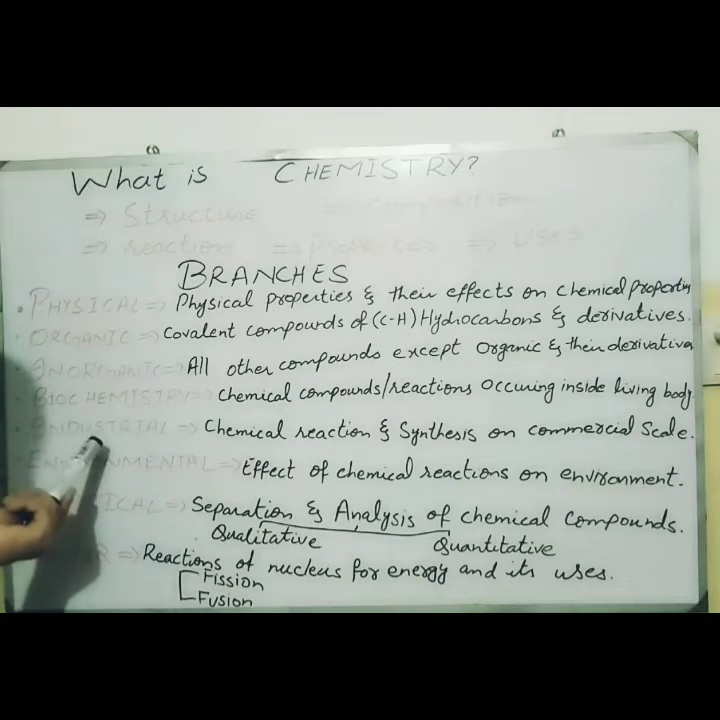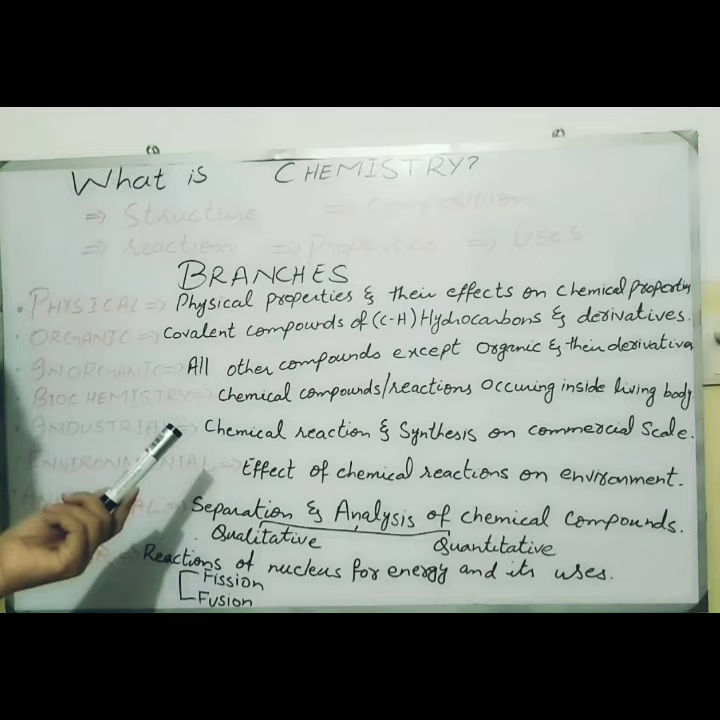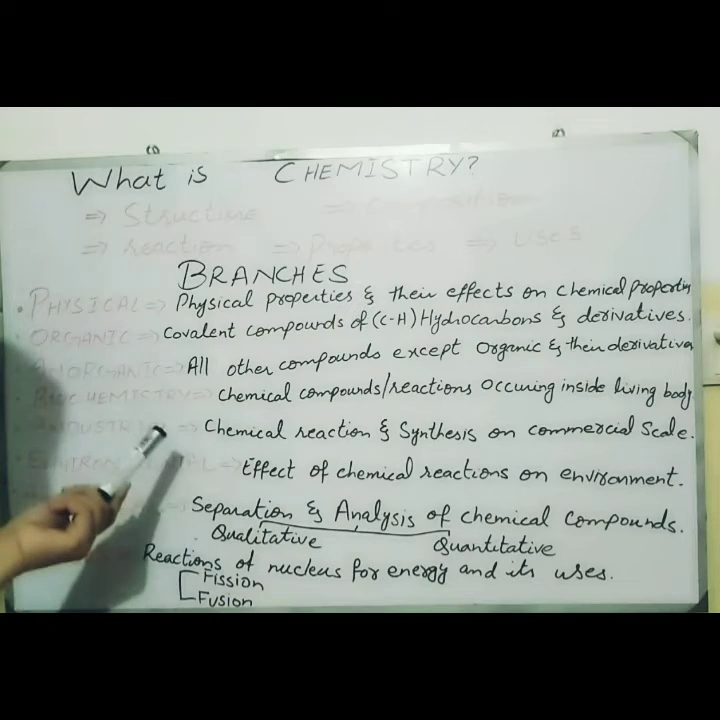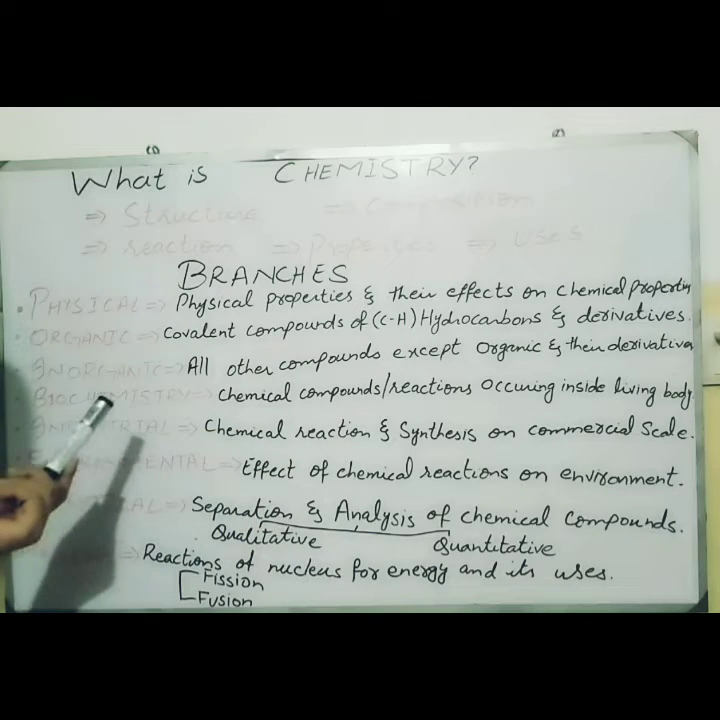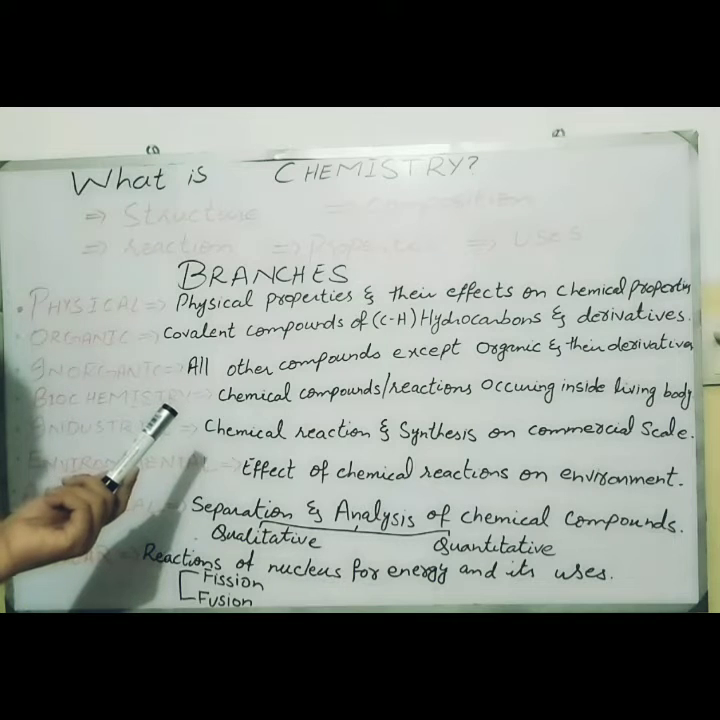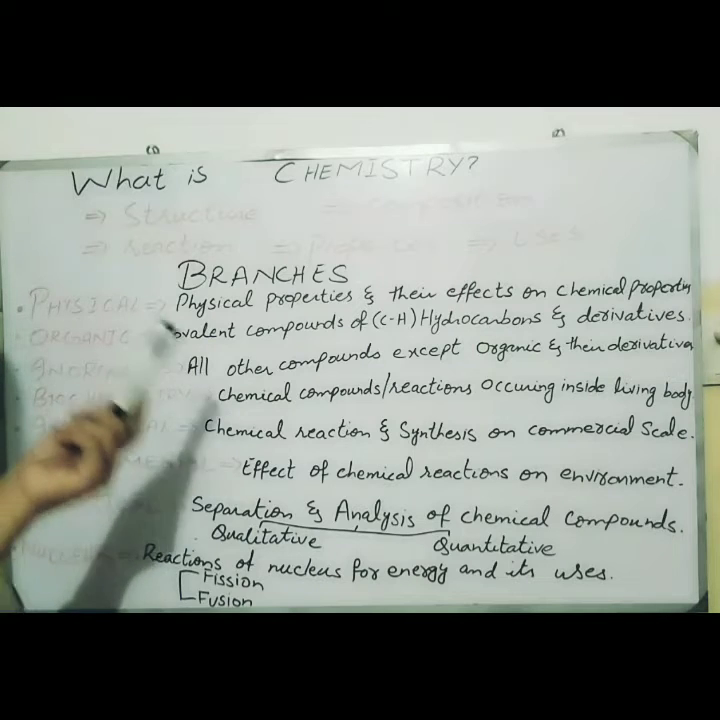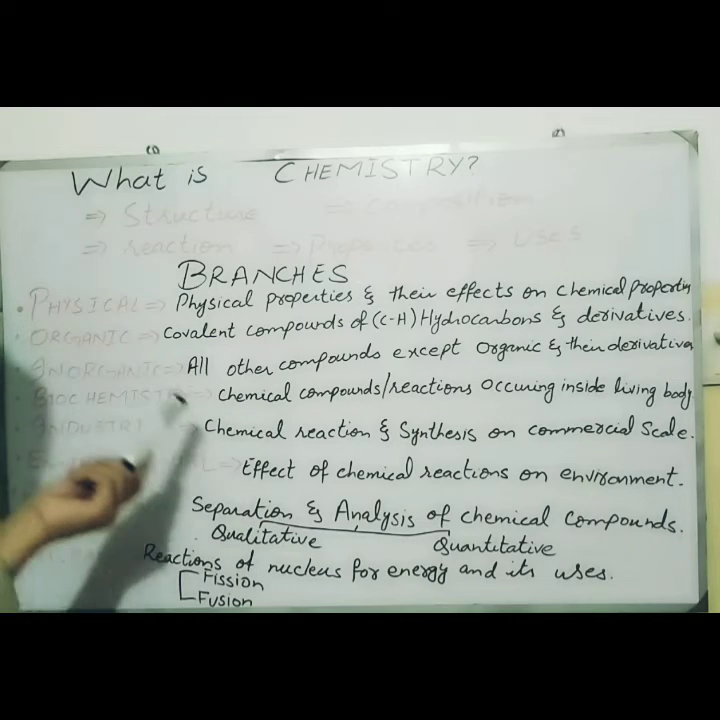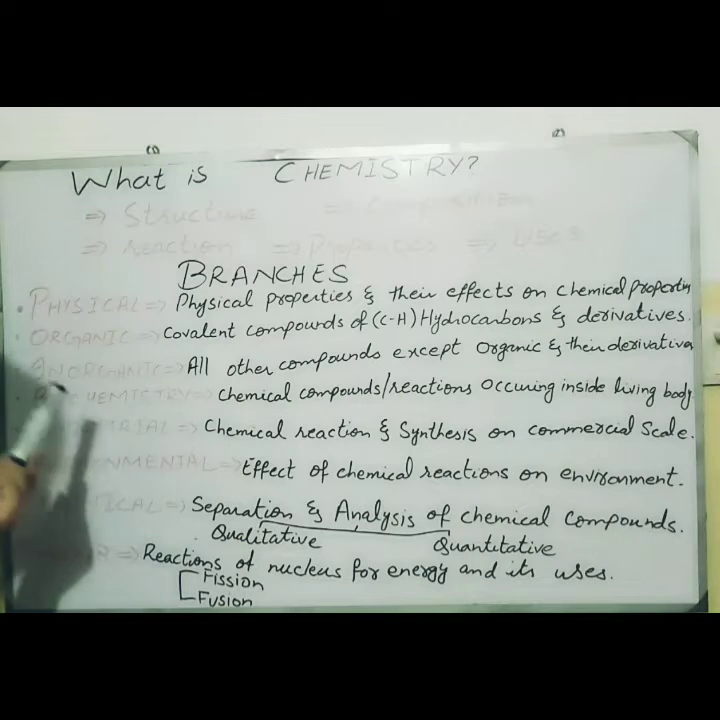Okay, next one is industrial chemistry, and industrial chemistry is related with the chemical reactions and synthesis of chemical compounds or any compound which is made up of different chemicals. Their study on a commercial scale is known as industrial chemistry. For example, if we study about detergent or the production of soap, you know that in the production of soap sodium hydroxide is used. So sodium hydroxide, their chemical reactions and the synthesis of soap on the commercial scale is studied under industrial chemistry. Similarly, water purification, air purification, all these will be studied under industrial chemistry.